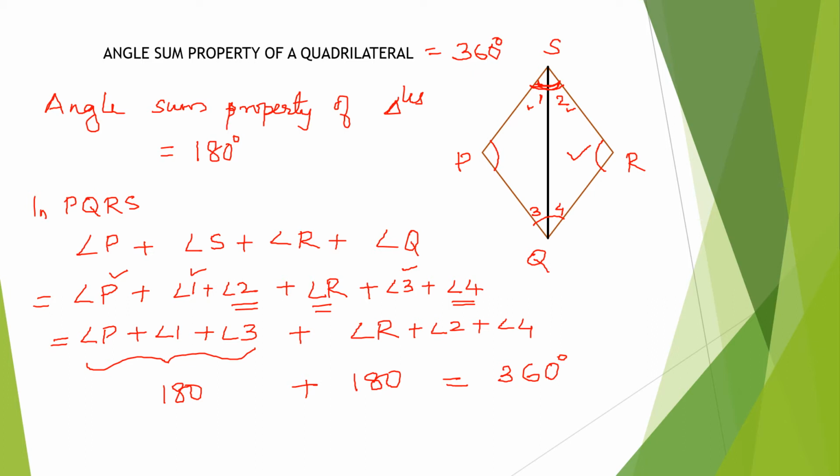Add up to 360 degrees. Yes, all the angles. That is the angle sum property. The sum of angles of a quadrilateral is 360 degrees. Yes, now we'll be doing a problem based on this.